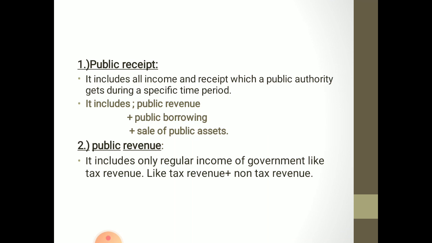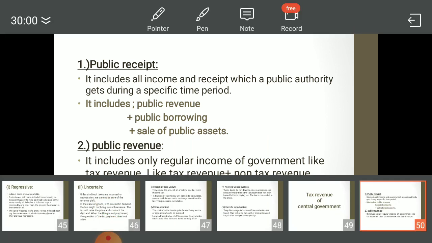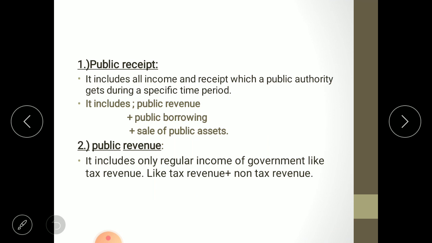Here two definitions are given. First definition is of public receipt and second definition is of public revenue. The public receipt is a broader definition and public revenue is having a narrower approach. So let us go first of all for public revenue. Public revenue includes only regular income of government like tax revenue plus non-tax revenue.